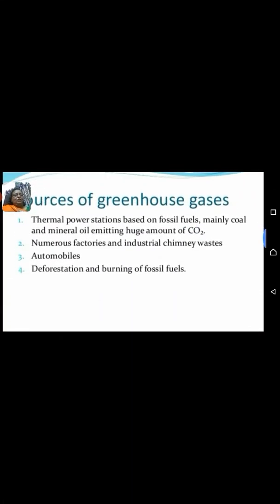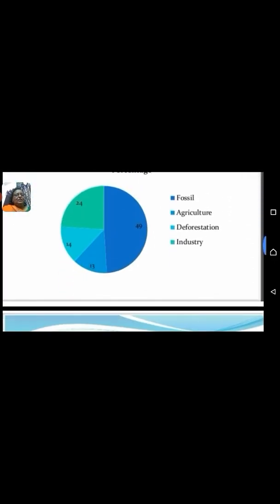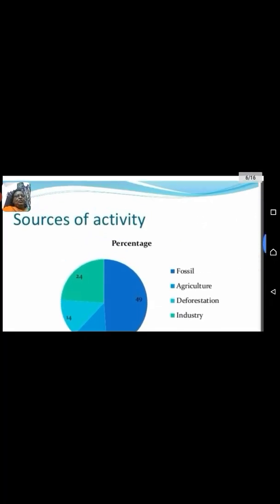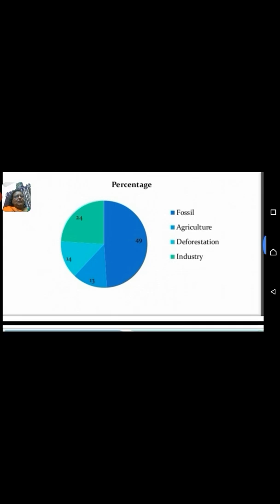Sources of greenhouse gases. Thermal power stations based on fossil fuels, mainly coal and mineral oil, emitting huge amounts of carbon dioxide. Numerous factories and industrial chimneys, wastage, automobiles, deforestation, and burning of fossil fuels. Sources of activity, that is fossil fuels, agriculture, deforestation, industries.